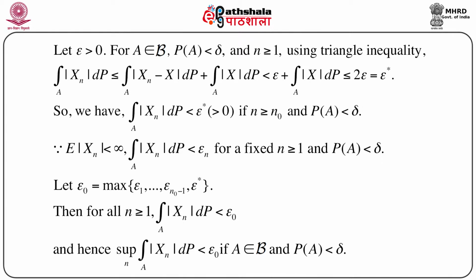That means the right hand side is independent of n, but the left hand side depends on n, so we can easily take the supremum on the left hand side and it has no effect on the right hand side, because as I have already mentioned, this is completely independent of n. So we have supremum over n of integration of |xn| dP over A less than epsilon naught if A belongs to script B, which is actually the condition, and probability of A less than delta.